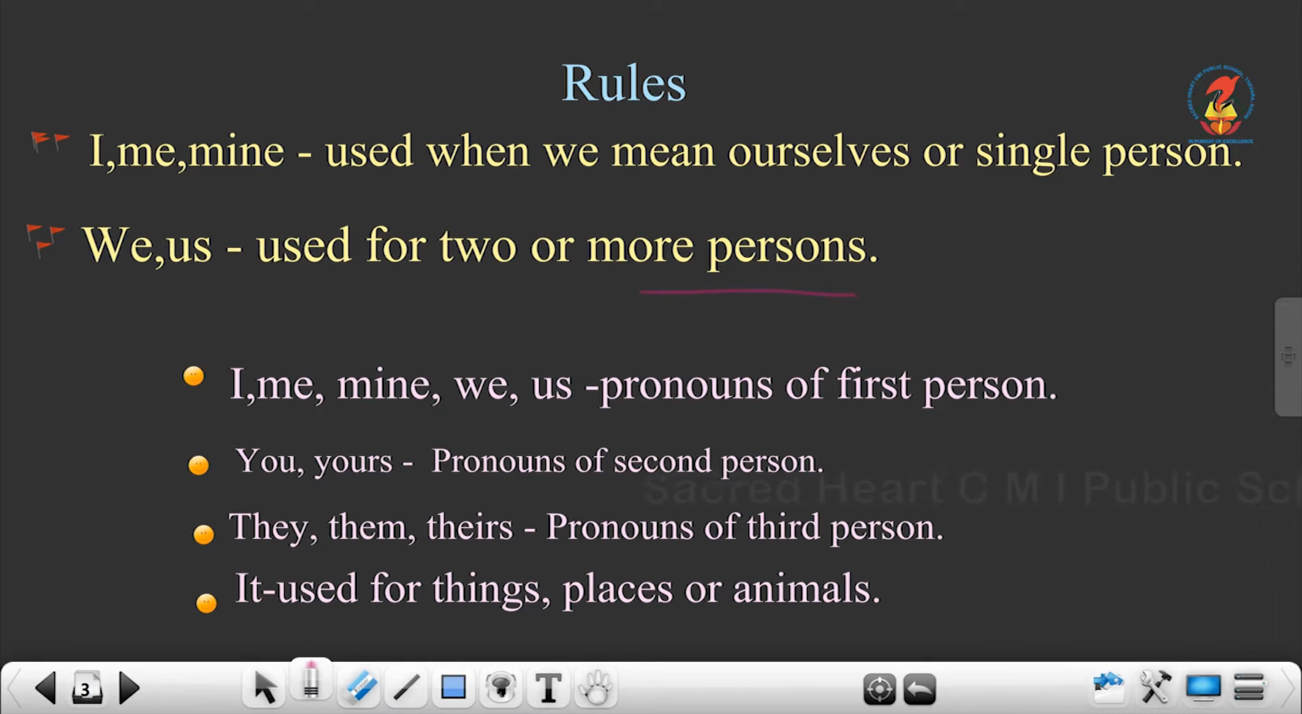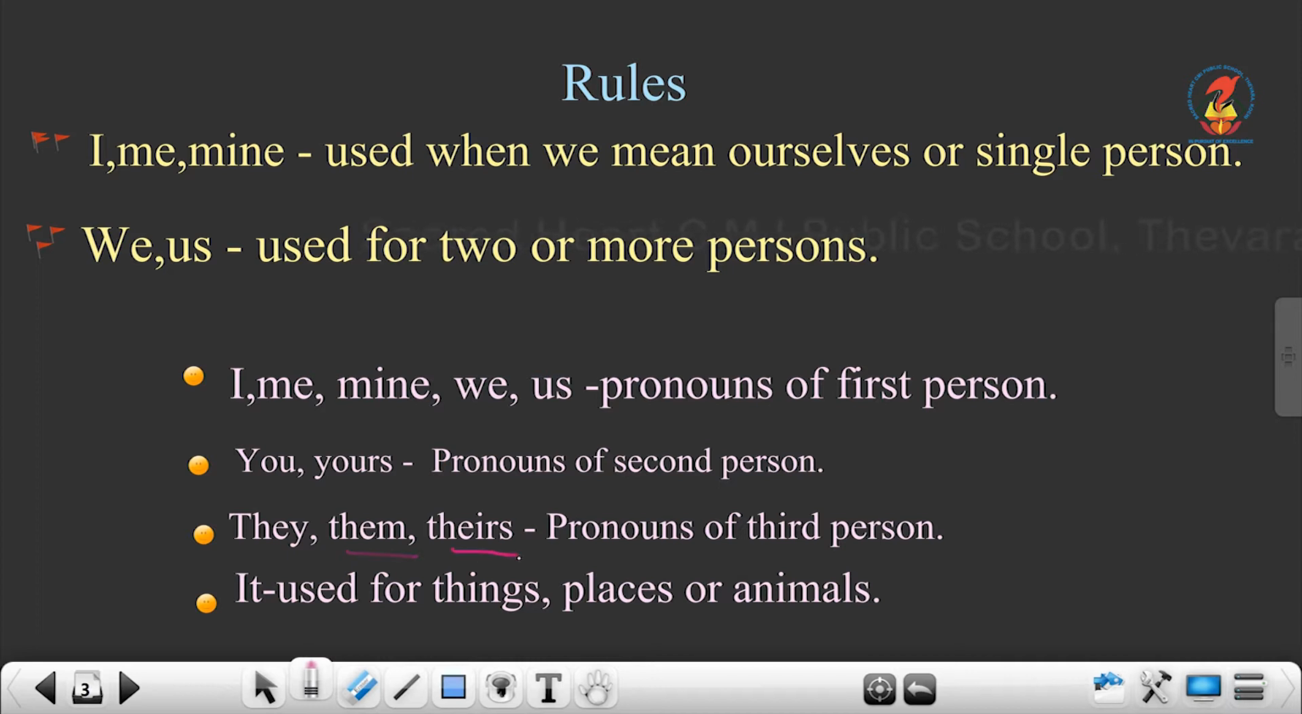Now you can see some rules written in the box. I, me, mine, we and us are pronouns of the first person. First person means the people who speak for themselves. You and yours are pronouns for the second person. The second person is the one the first person is talking to.